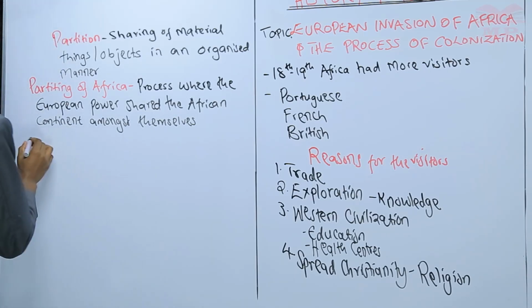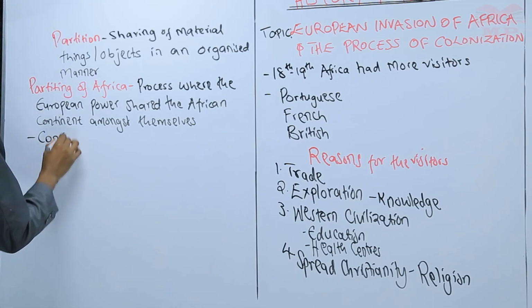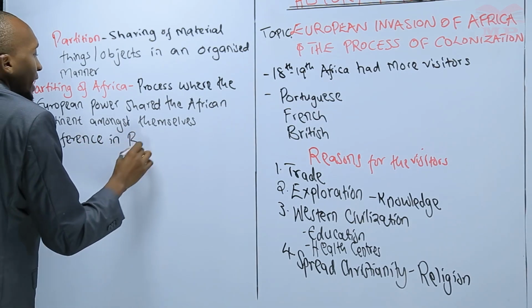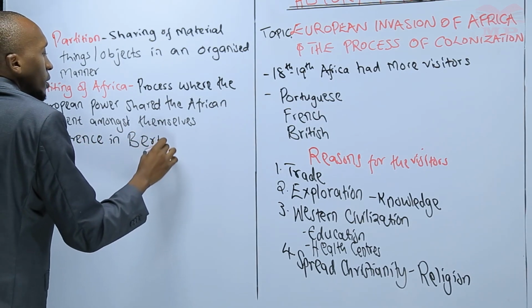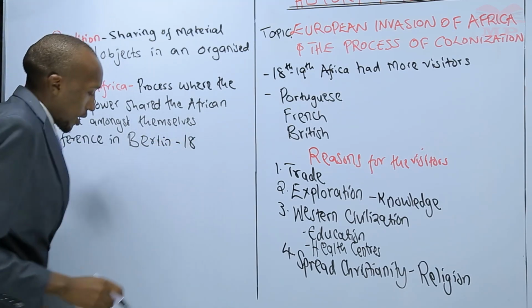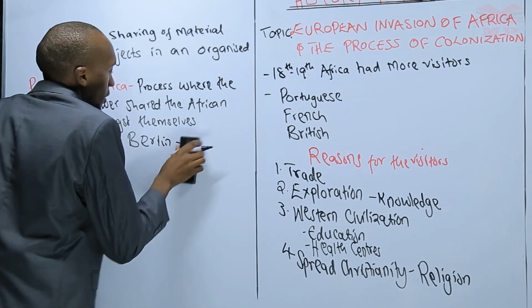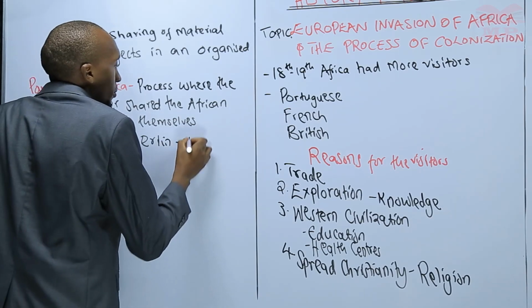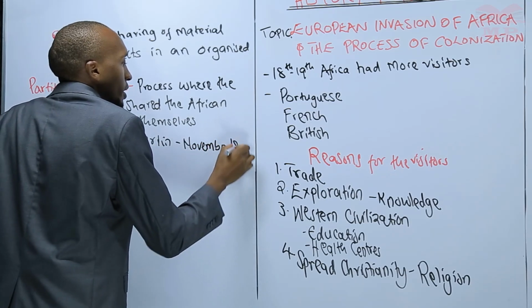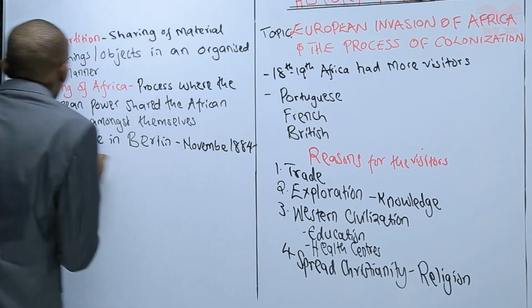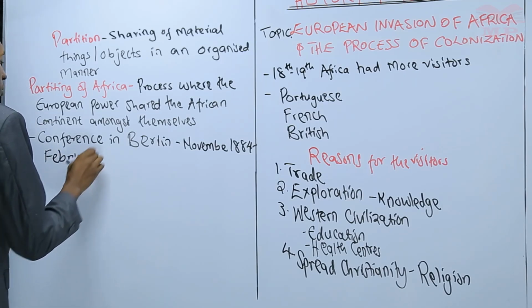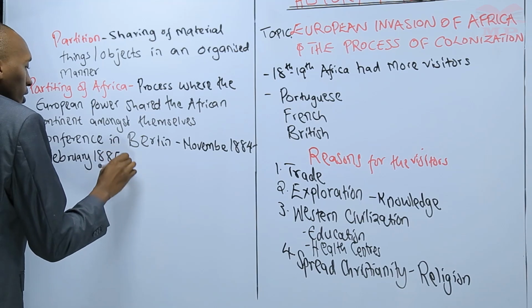This happened in a conference that was held in Berlin, right? In the year from November 1884 to February 1885.